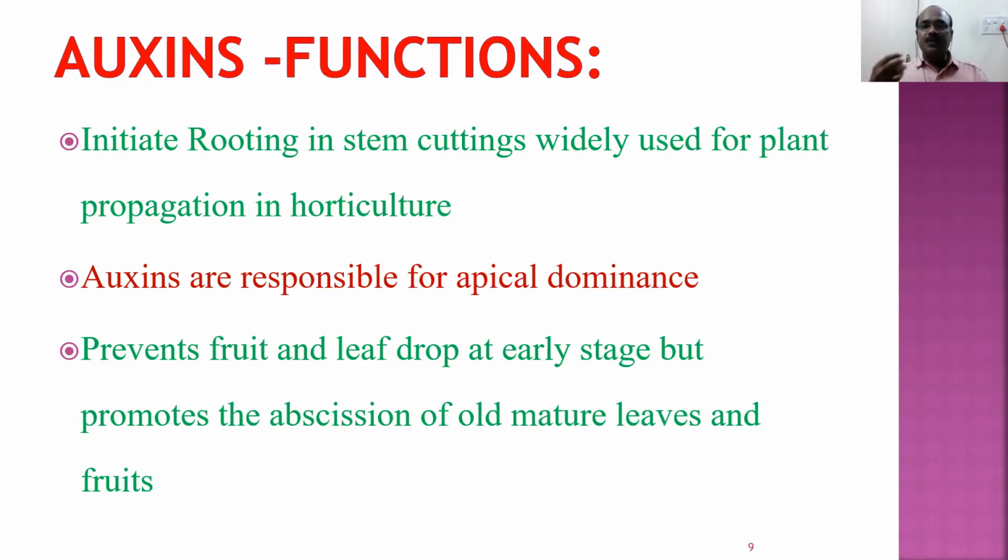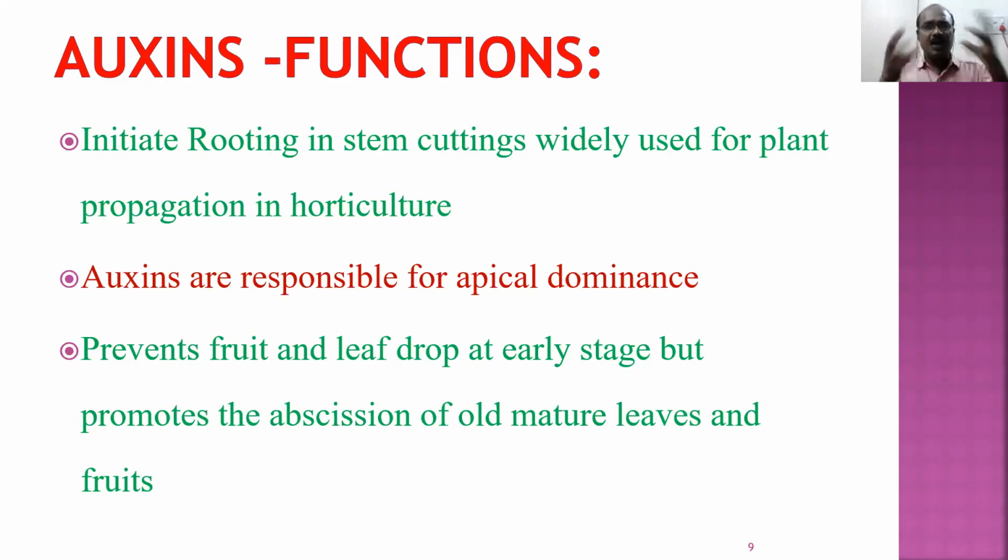They prevent fruit and leaf drop at an early stage, but promote the abscission of old mature leaves and fruits. Abscission means getting separated from the stem. Separation of leaves, separation of fruits from the stem is called abscission. When the leaves are young, when the fruits are young, they should be associated with the plant. When the leaves are old, fruits are mature, they have to drop away from the plant. In the early stages, the auxins prevent this dropping. If auxins are not there, they will fall down.